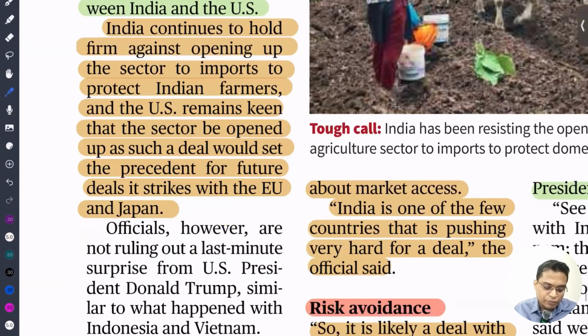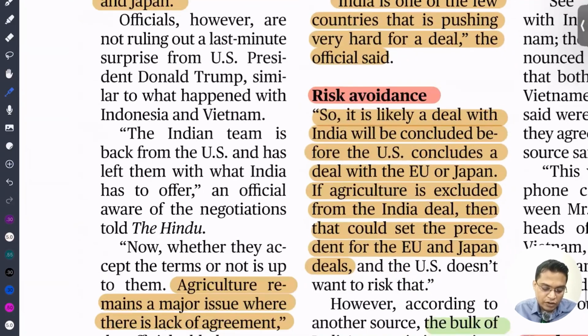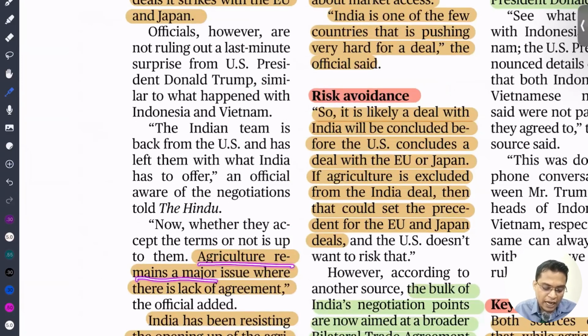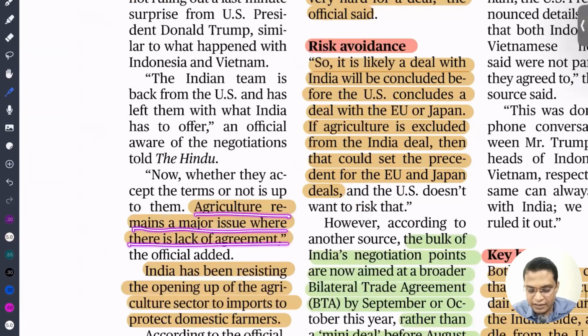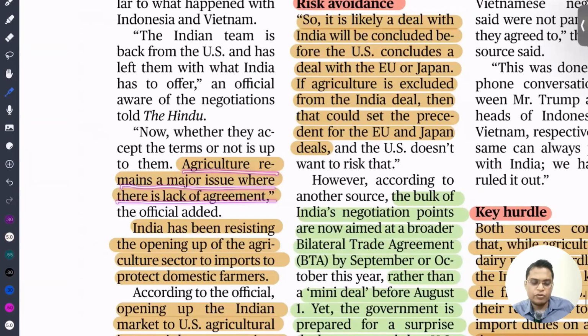Okay. So the next important part is that agriculture remains a major issue where there is lack of agreement. So just read it. I think not much is given here, so I have given you the context.